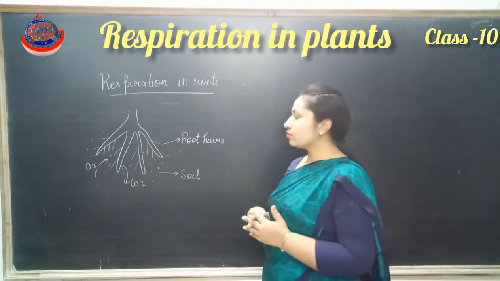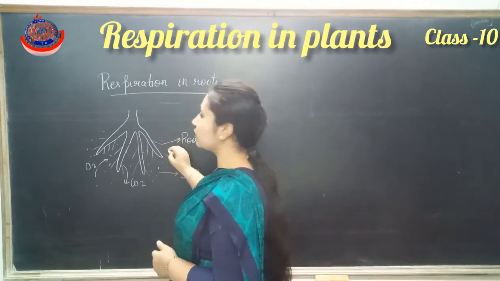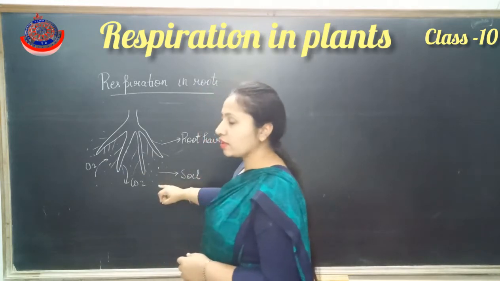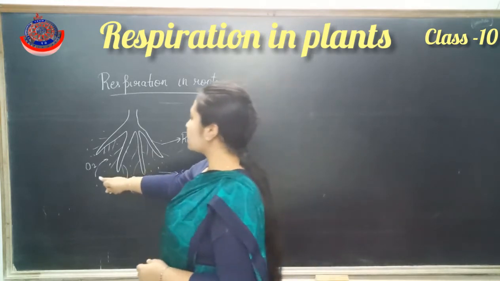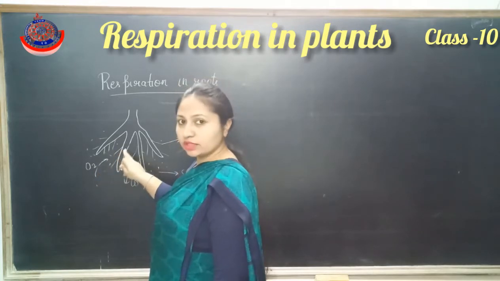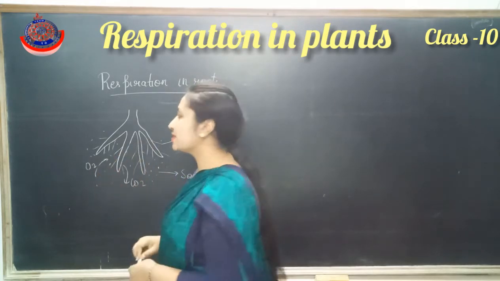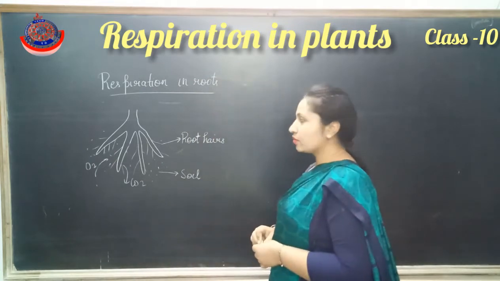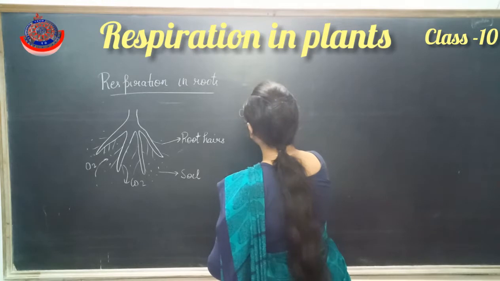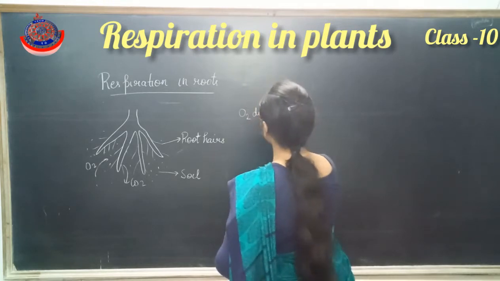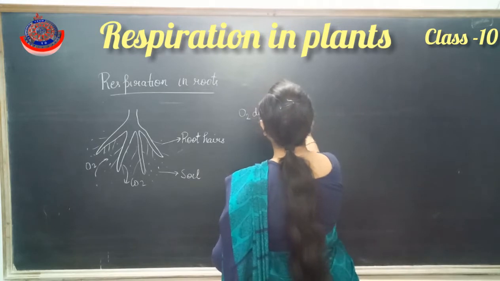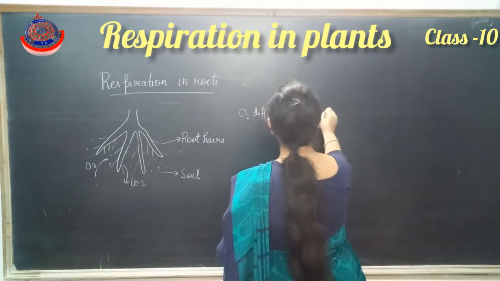All of you know that roots have several root hairs and are present in the soil. So the oxygen which is present in the soil diffuses into the root cells present in the roots. Oxygen diffuses in the root cells.